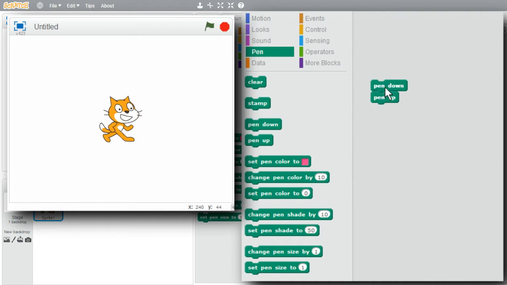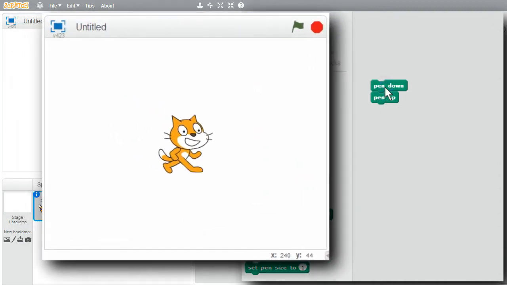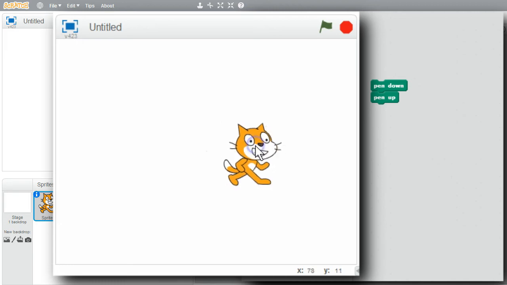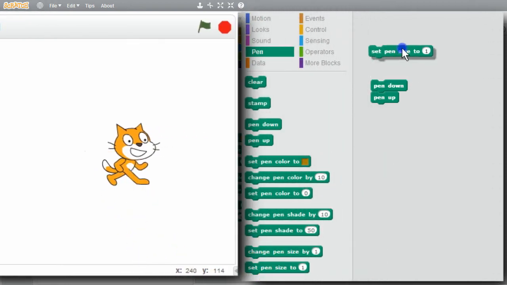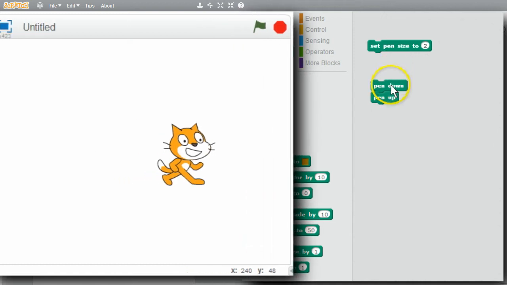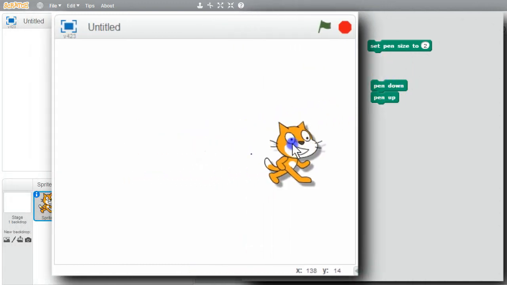I can click on them to run them. If I move the cat, there's no dot. The pen size is too fine. I need a bigger pen size. I'll get set pen size. I'll set it to 2. Run it. Now the pen size is 2. I'll make a dot. Move the cat.